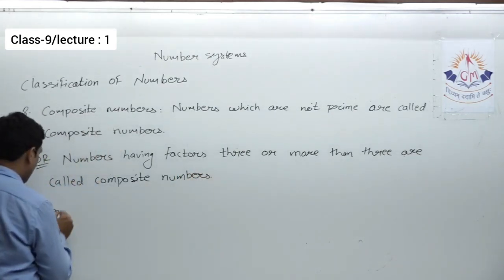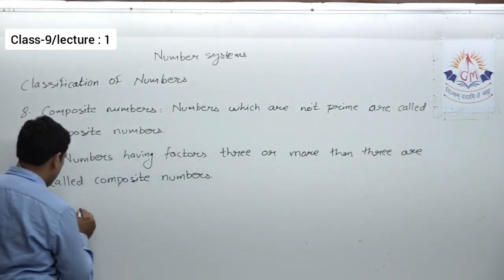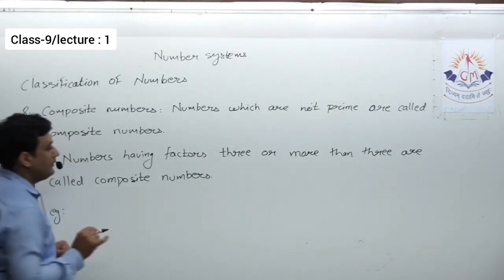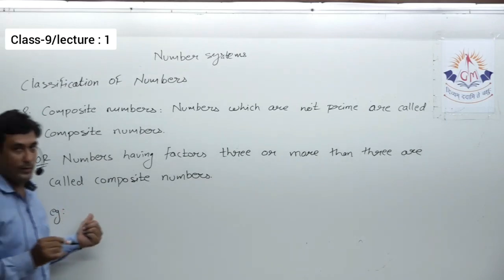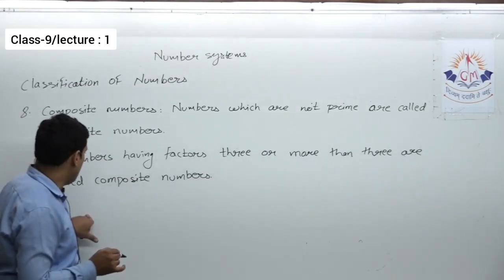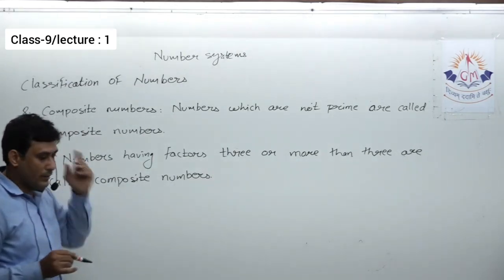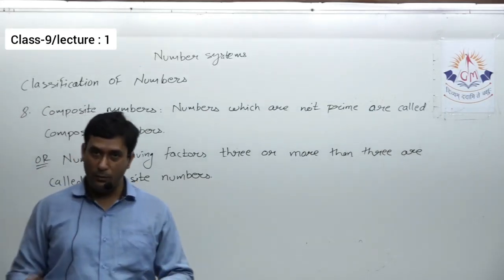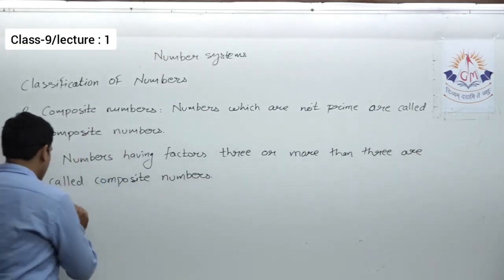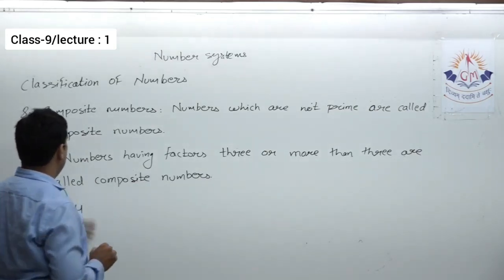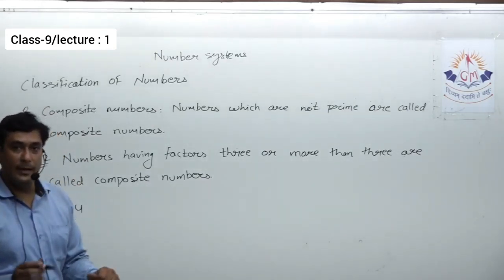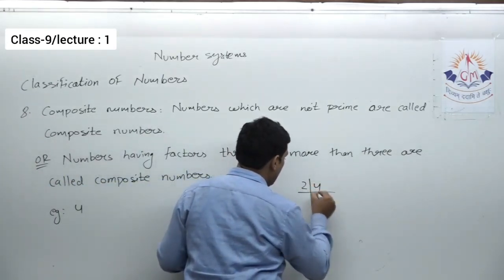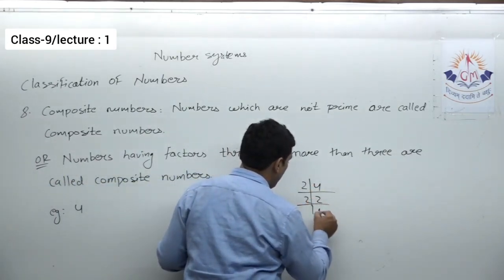Okay, example we can say, see if I start counting from 1, so 1 is not a composite number, 2 is a prime number, we know, 3 is an odd number and also a prime number, 4. So 4 is the first composite number. It has factors. If you find the factors of 4, you'll find there are 3 factors of 4.